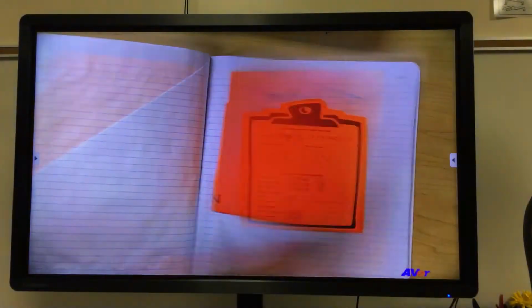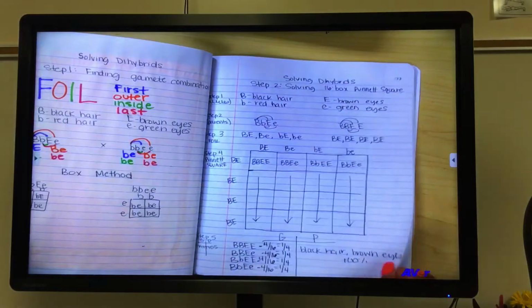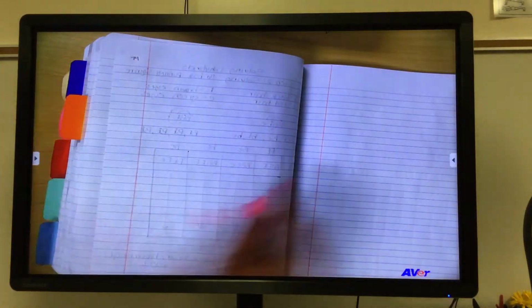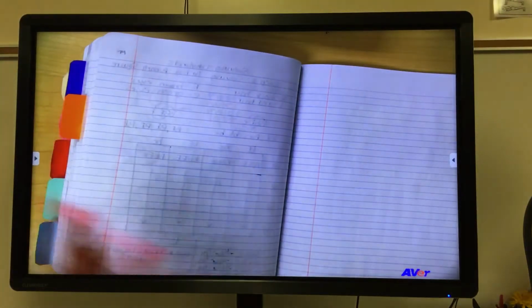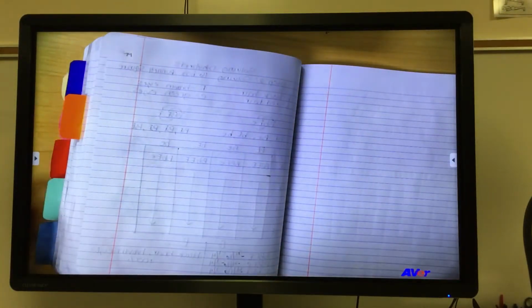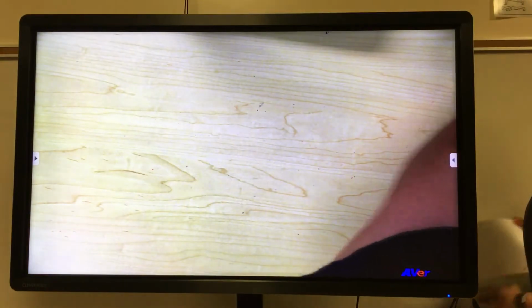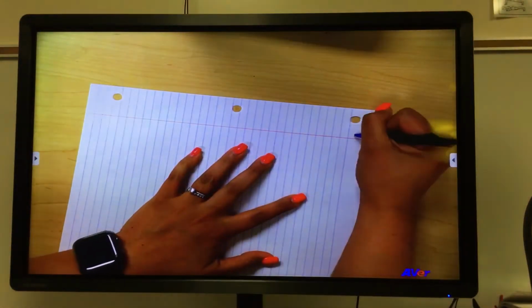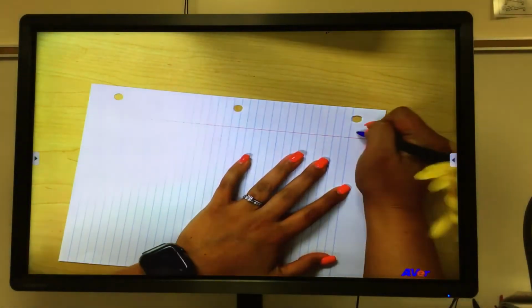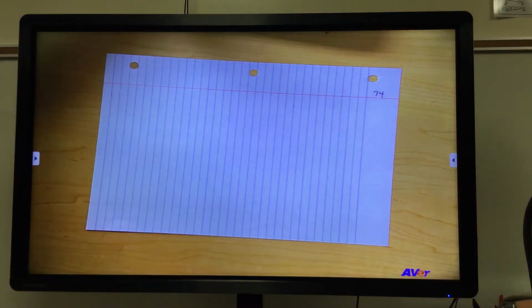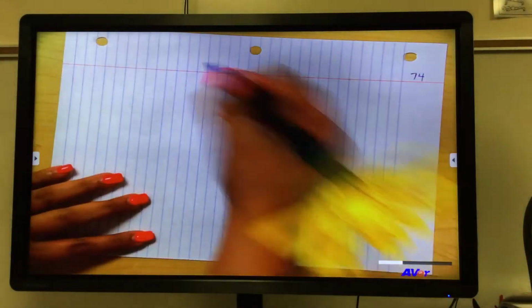We are going to be in our notebooks on page 74. This is our last thing that we're going to discuss before we move on to our next unit. Page 74, we are going to title that Pedigree Charts. So if we need to pause the video, pause it here to allow everybody to get their notebooks so that they can turn to page 74. We're going to turn it sideways. And we're going to title this, make sure we can all see it, Pedigree Charts.